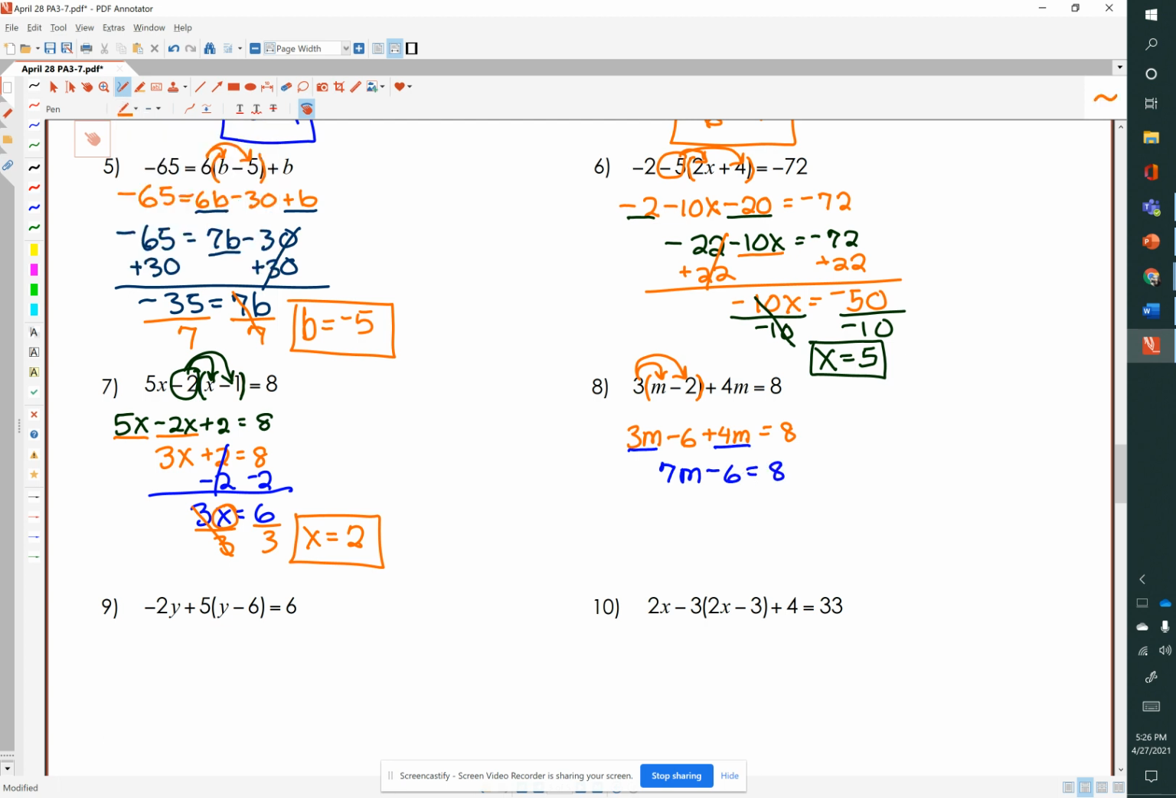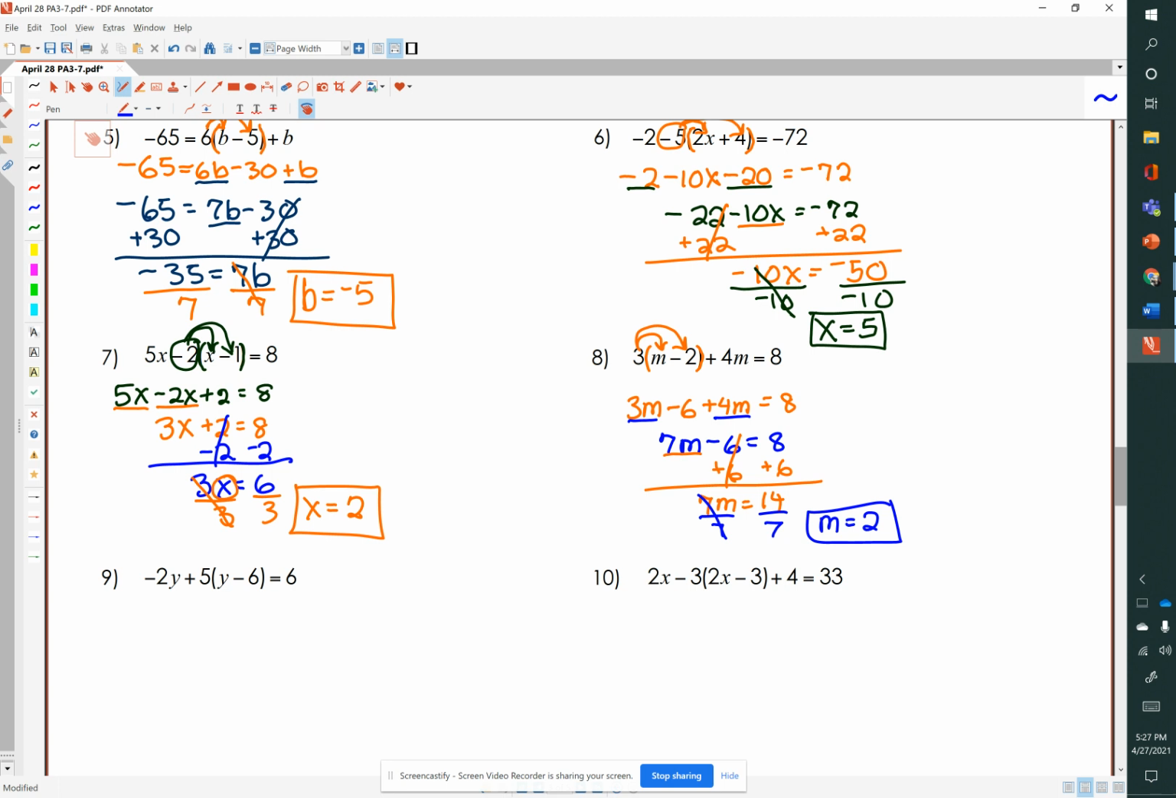And we can also isolate 7m by adding 6 to both sides of the equation. And that gives us 7m equals 14. Now we'll divide both sides of the equation by 7, so we can isolate m. And we see that m equals 2. 14 divided by 7 is 2.